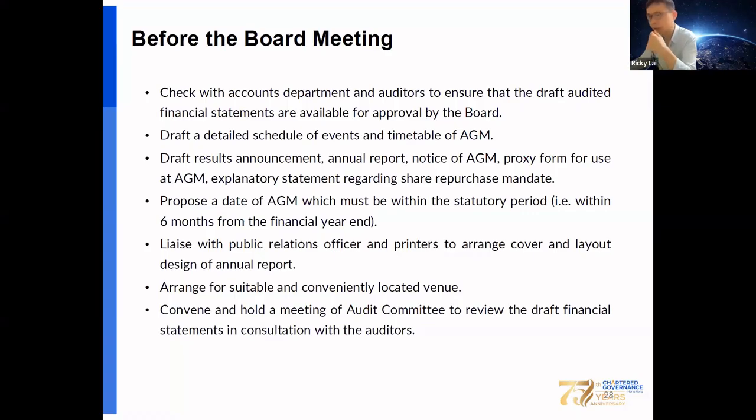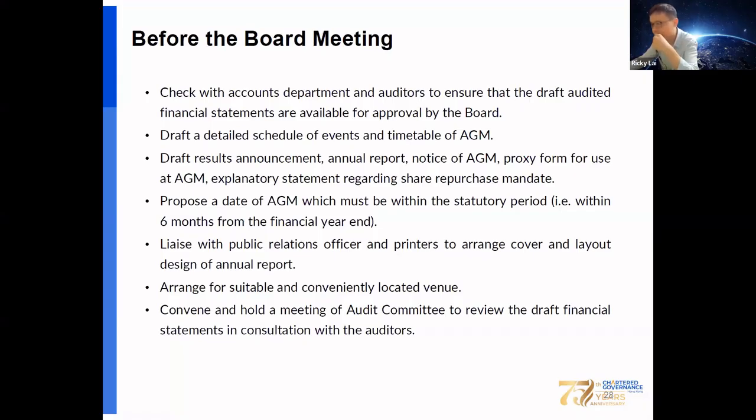Then the company should draft the results announcement, annual report, notice of AGM, proxy form, and explanatory statement regarding the share repurchase mandate. And propose the AGM date, which must be within 6 months from the financial year end. So that's the reason why June 30 is the deadline for a listed company whose financial year end date is December 31. And also, the company should liaise with the public relations firm and printer to arrange the cover and layout design of the annual report, and then arrange a suitable and conveniently located venue.